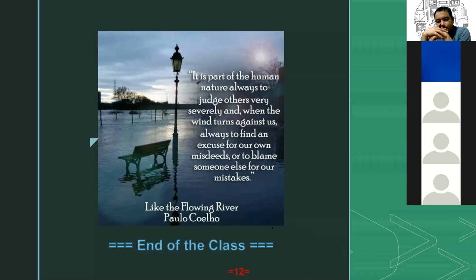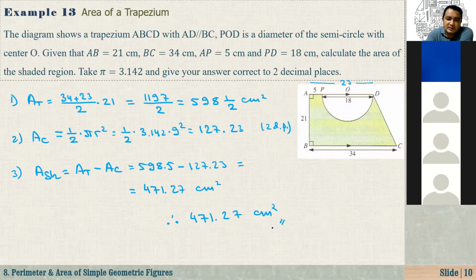Actually, yes, many people can judge something or someone, and then, I don't know how to explain. Because when other people make mistakes, it is so easy, right? For example, once a teacher wrote some stuff, for example, let's say 1 times 2 is equal to 2. 2 times 2 is equal to 4. 2 times 3 is equal to 6.